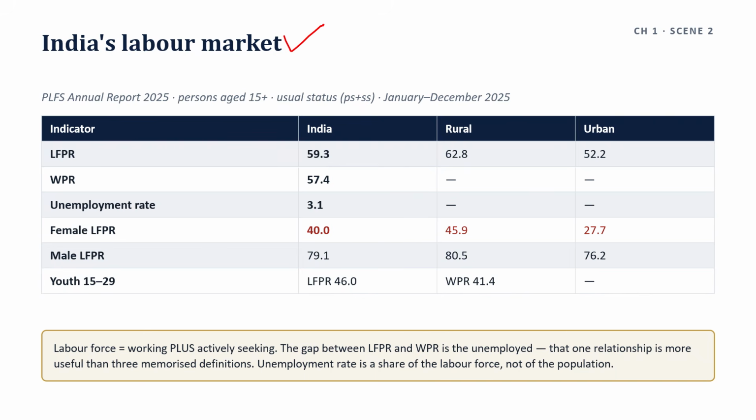So comes to the unemployment rate. What is the definition of unemployment rate? The unemployed as a share of the labor force, not the population. Now comes to the numbers, and every one of them is persons aged 15 and above. Usual status. January to December 2025 from the PLFS Annual Report 2025.